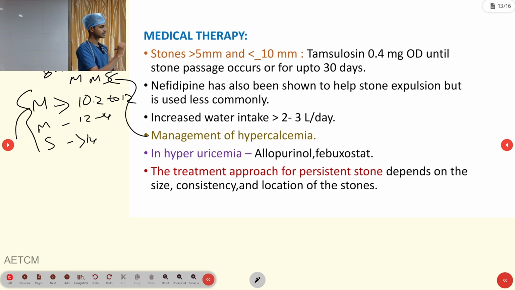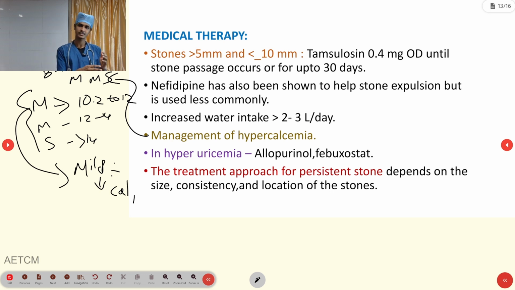If the person comes under the category of mild hypercalcemia, in the majority of cases there is no need for any special medical intervention. Here you have to try to avoid calcium-rich food. If the person is taking any diuretic for some other condition, you should prevent calcium-retaining diuretics like thiazides, such as hydrochlorothiazide and chlorothiazide, because they will retain more calcium in the body. Thiazides you have to avoid.